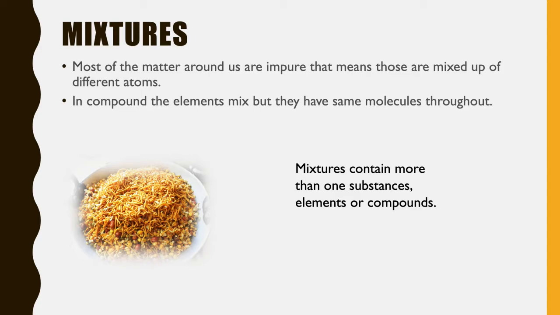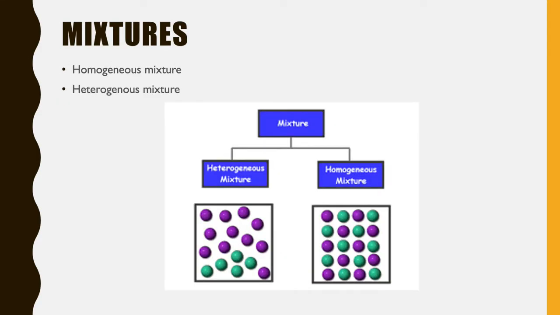The mixtures contain more than one substance, element or compound. Here you can see there are two types of mixture. One is the homogeneous mixture, another is the heterogeneous mixture. In the heterogeneous mixture, you can see the purple balls. If you think of them as atoms, the green balls are very few compared to the purple balls.